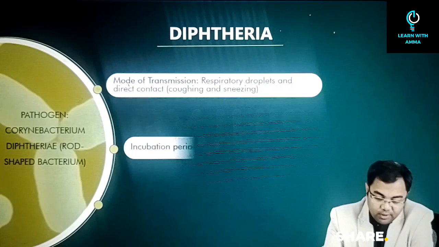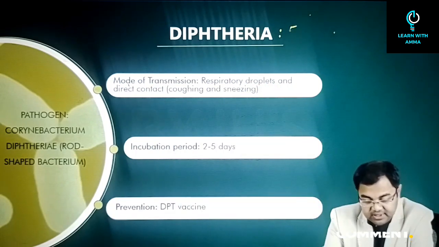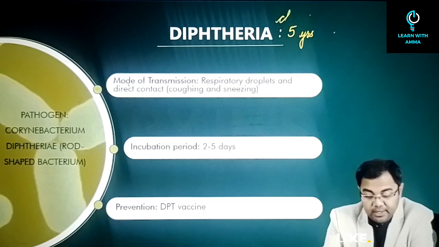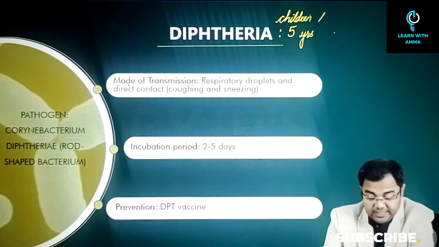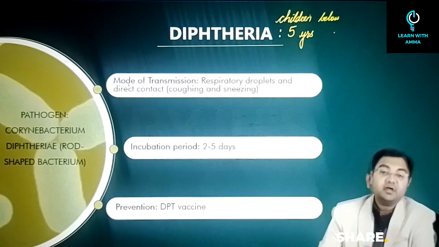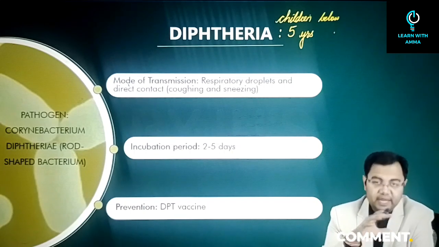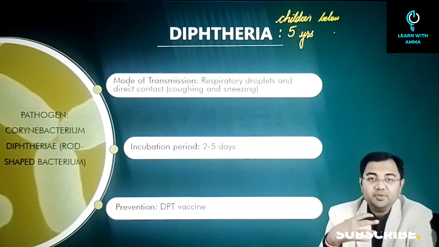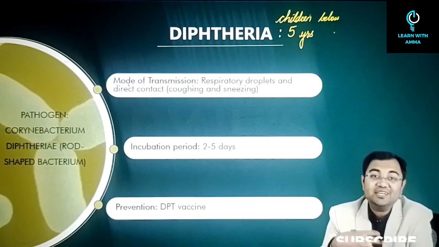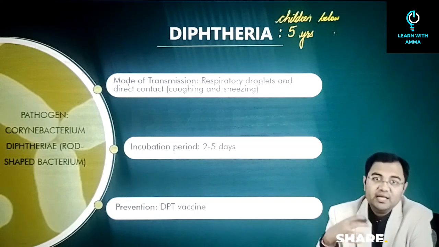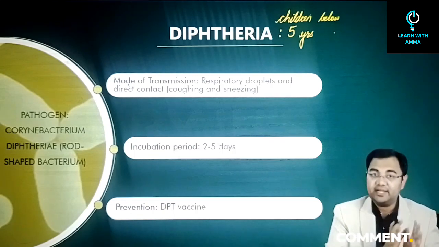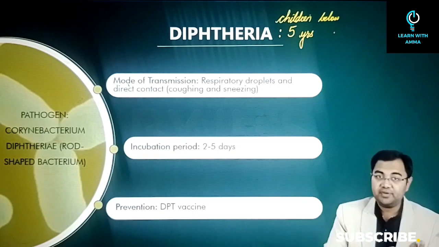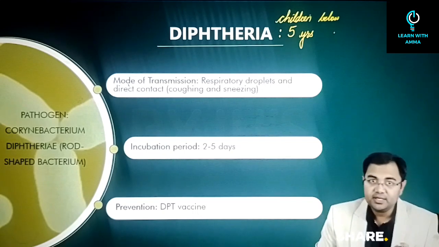So first of all, when we talk about diphtheria, you have to remember this, that this is a disease which is seen in children who are below 5 years of age. So that's why this is not a disease that occurs in adults. Adults will not get affected by the disease, because over a period of time our body develops a resistance against it. But children below 5 years of age are highly susceptible to this particular disease.